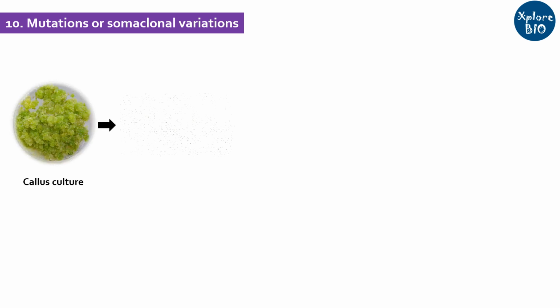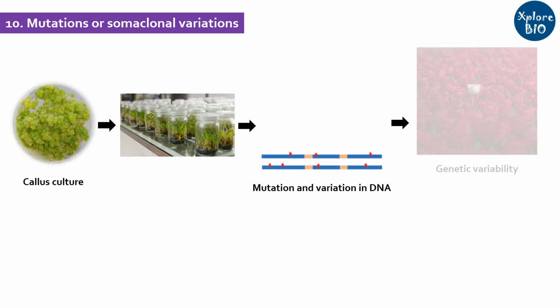Generating mutants and somaclonal variation. Tissue culture can not only be used to produce identical plants, but also using various types of culture techniques such as callus culture, you can generate mutations and variability in the plants.